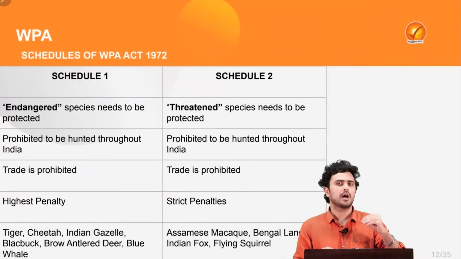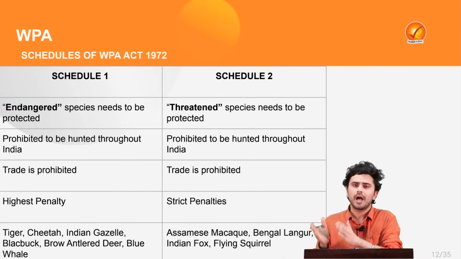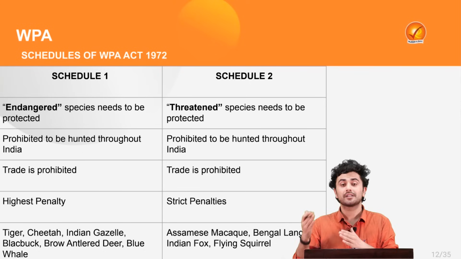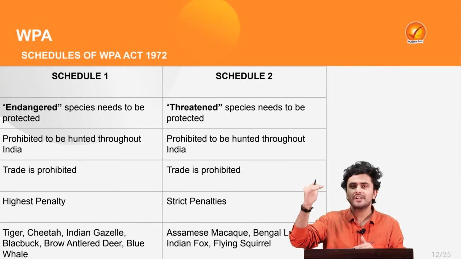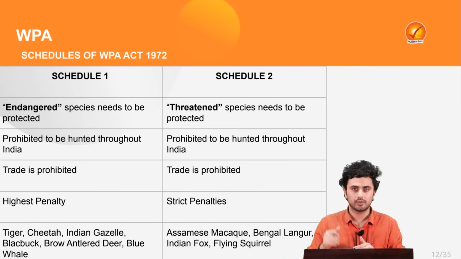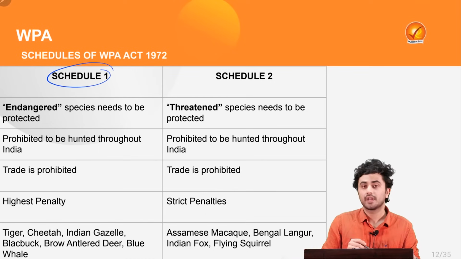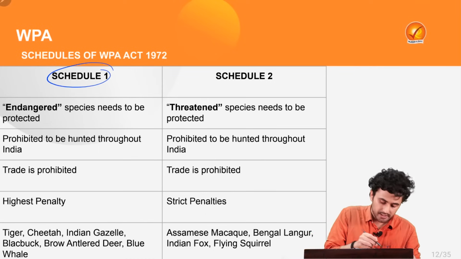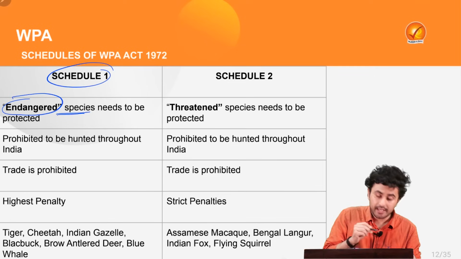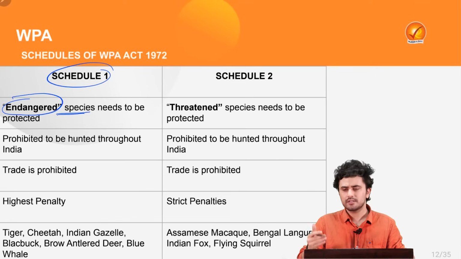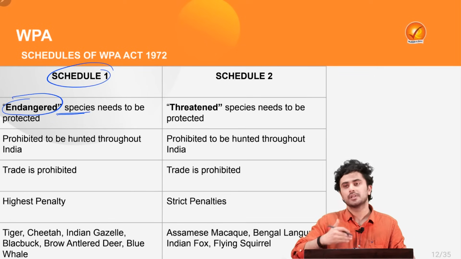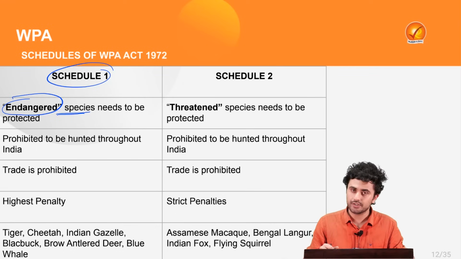So let's see what the various schedules under the Wildlife Protection Act are, where plants and animals have been categorized according to the different status of protection accorded to them. First and foremost is Schedule 1, where the endangered species have been kept, which require the utmost and large degree of protection.